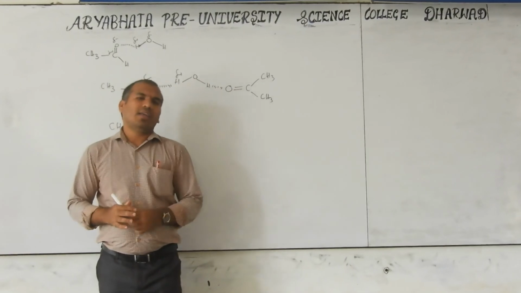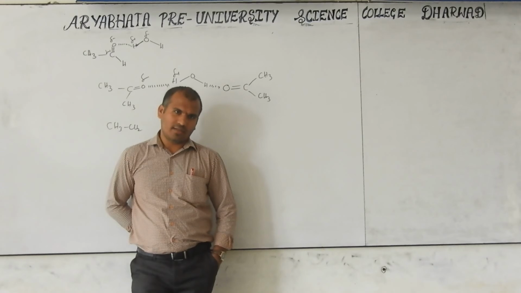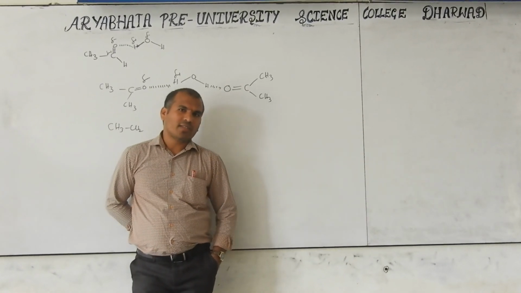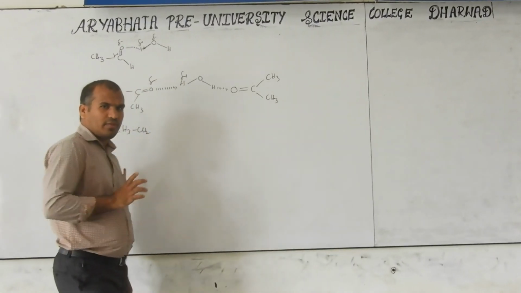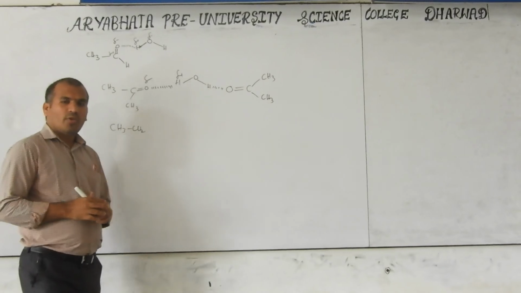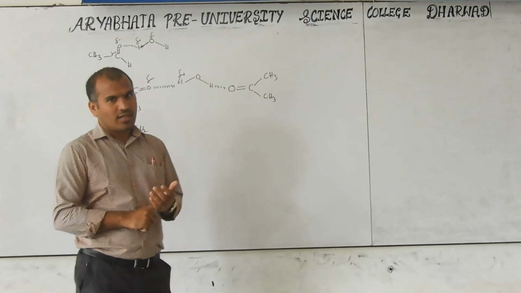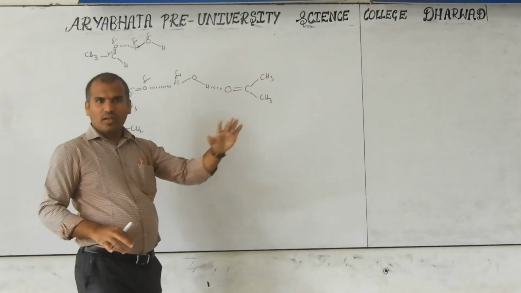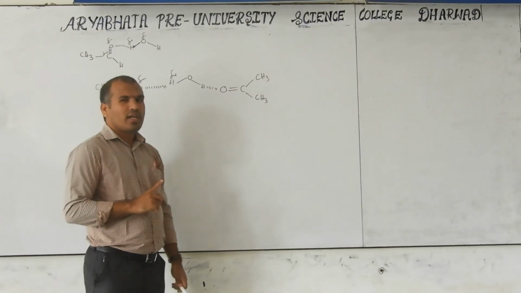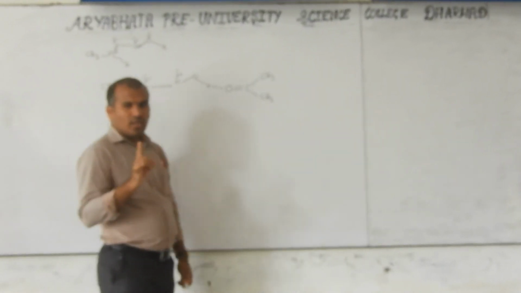Next, we will go for the chemical properties. First, the introduction. Aldehydes and ketones undergo which type of reaction? Nucleophilic addition reaction. Alkenes undergo which type of reaction? Electrophilic addition reaction. I already mentioned this at the start of this chapter. But among carbonyl compounds, how many are there? Aldehydes, ketones, acyl halides, esters, anhydrides, and amides. So I divided them into two categories. Aldehyde and ketone is one category, the remaining is the second category. The second category undergoes nucleophilic substitution reaction. I explained this at the start of this chapter. Aldehydes and ketones undergo nucleophilic addition reaction.